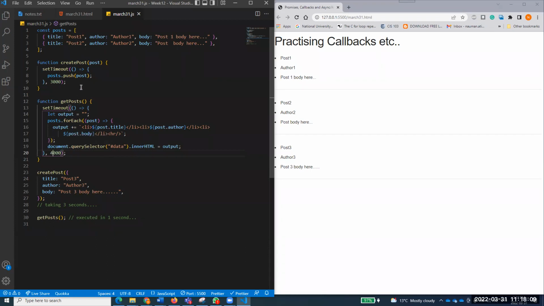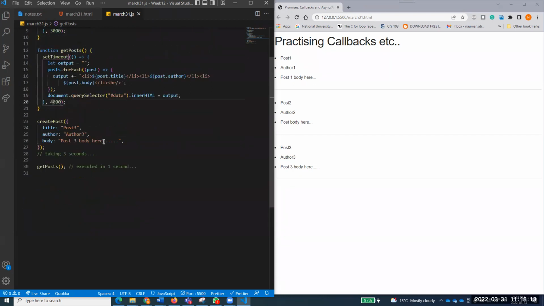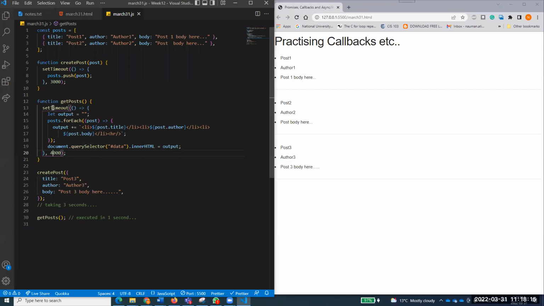Okay, yes. So to solve this problem, one solution is to keep this getPost function at 1 second, no problem. Of course, if it is 1 second, I will only get 2 of them because I'm not getting the third one. Rather than doing that, we make getPost a callback function and pass it as a parameter to createPost.